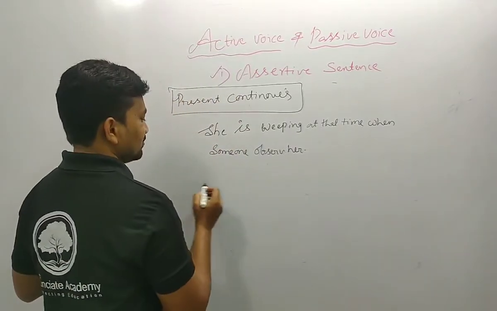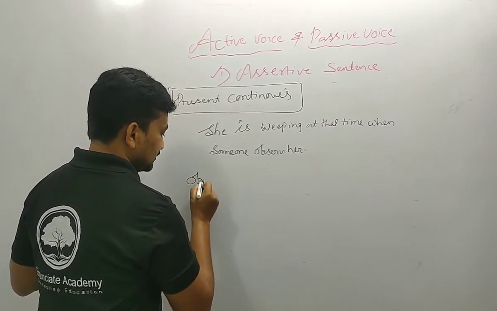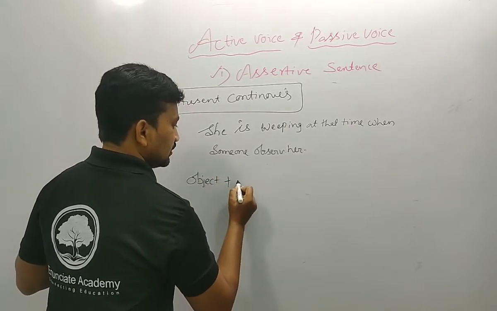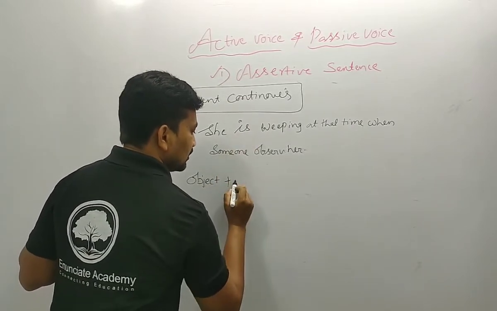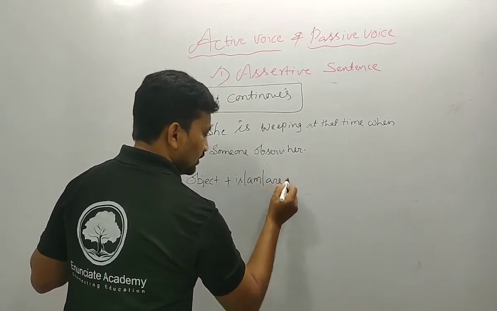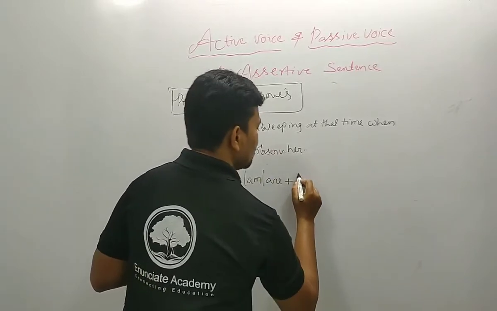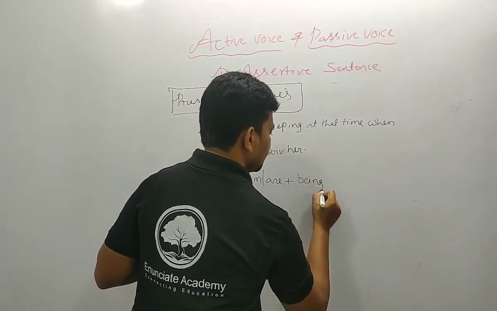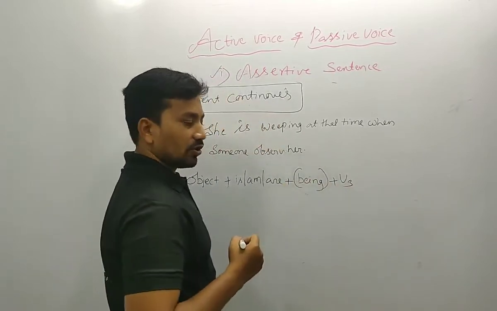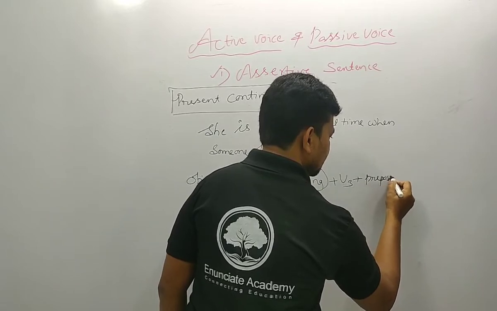How do we write it? First of all, the structure. What is that? Object. Then write the helping verb is, am, are. In the same way, when we write the continuous form, you should write being. Then again the verb in third form, and again you should write a preposition.